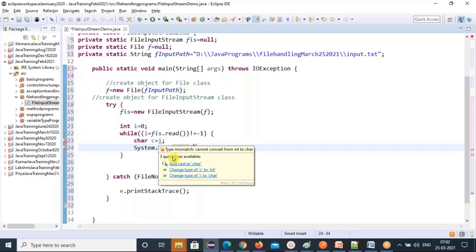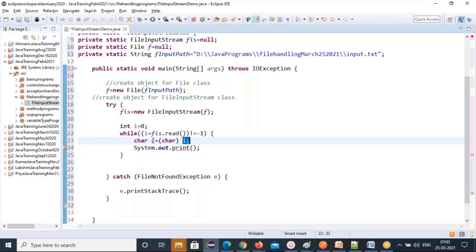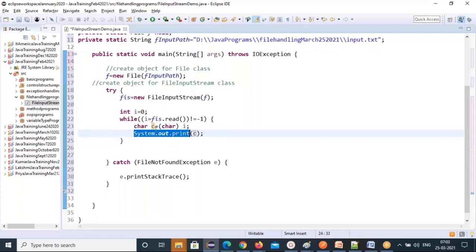Typecasting. Why are you struggling? So this is an integer, 32-bit, and you're converting it into a character. That character you can print. So one by one, I'm printing the characters. That's it. I got each character and I can use it in my program here. That I'm printing in my console.